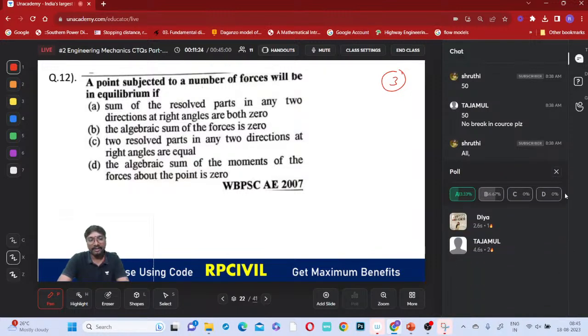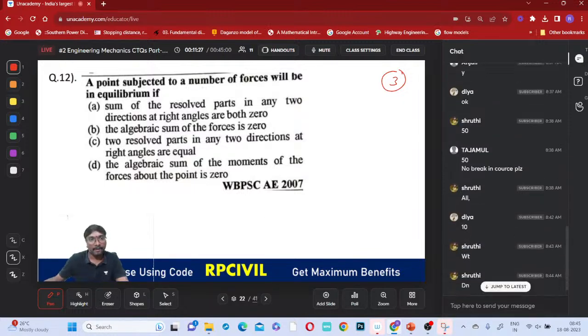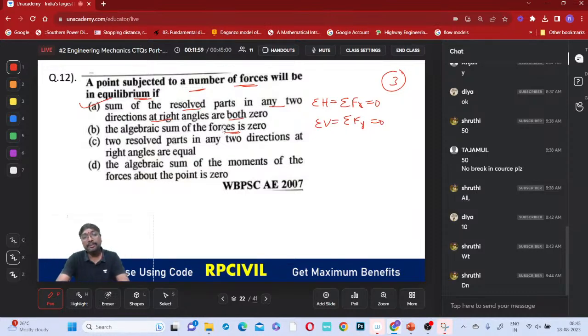Yeah, what can you say? A point subjected to a number of forces will be in equilibrium. When it is in equilibrium, the sum of the forces in the x direction is 0, and the sum of the forces in the y direction is 0. Or you can also write it as sigma H, the sum of the horizontal forces, and sum of the vertical forces is 0. The sum of these resolved parts in any two directions at right angles are both 0. Is that correct or not? Algebraic sum of forces is 0. Is it simply that the algebraic sum of forces is 0, or that the algebraic sum of forces in two perpendicular directions are 0? Tell me.